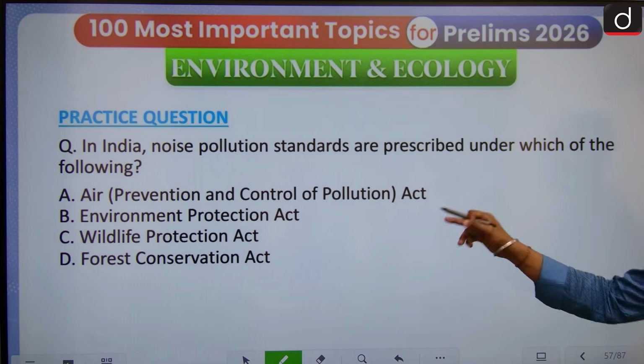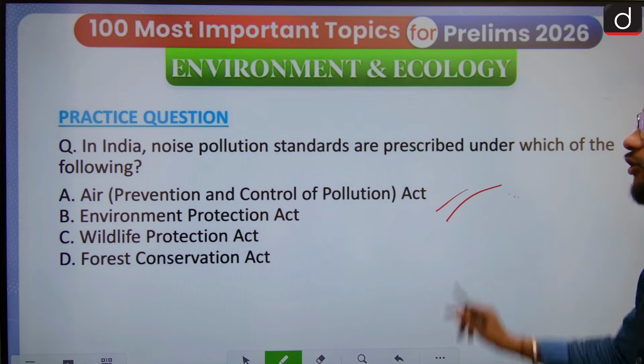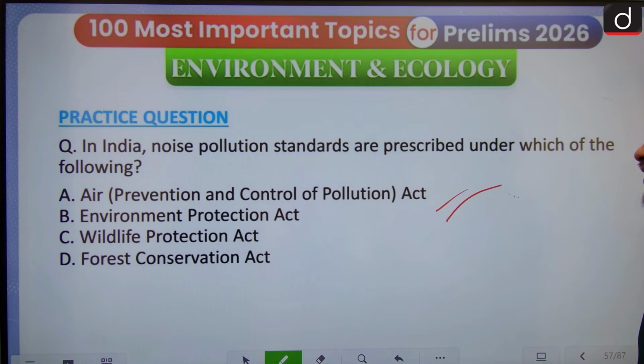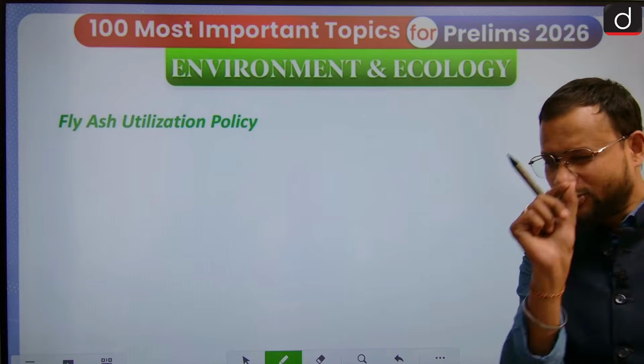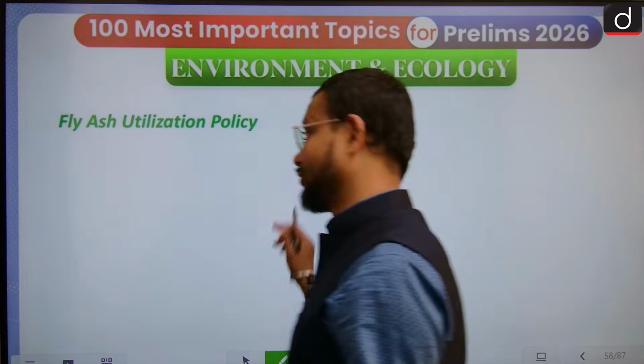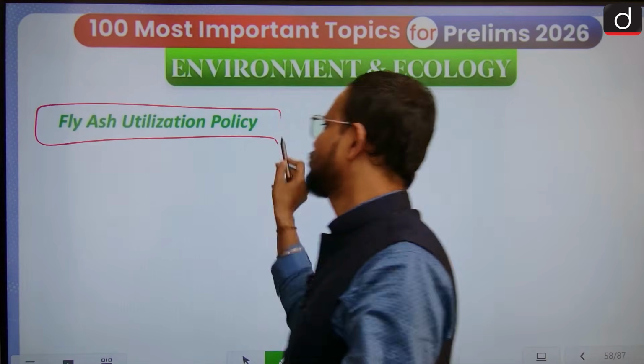Look at where these noise pollution standards are prescribed. However, the Environment Protection Act also plays a strong role in these norms and declarations, guys. So let me know the answer.